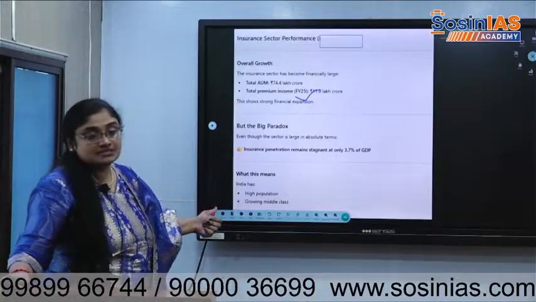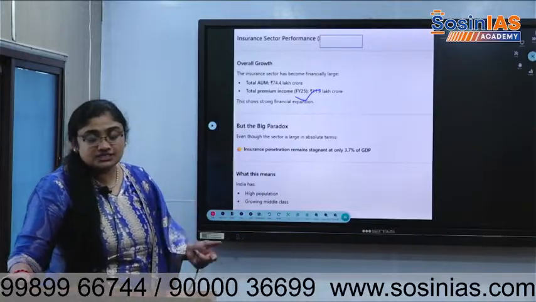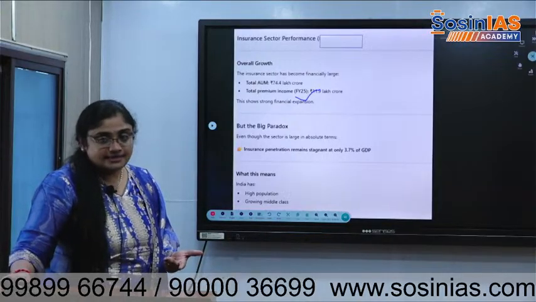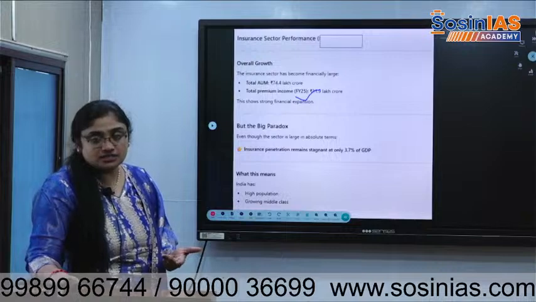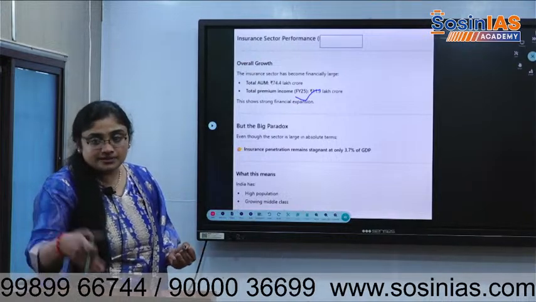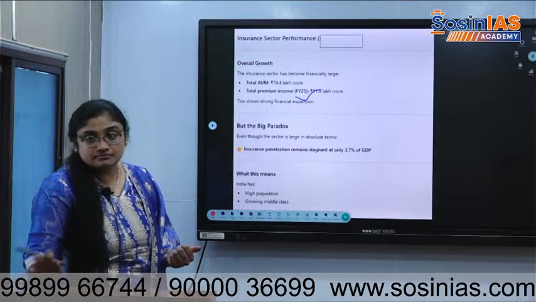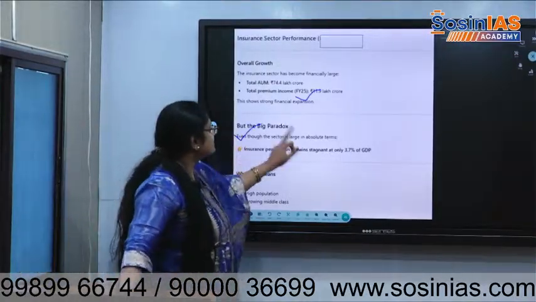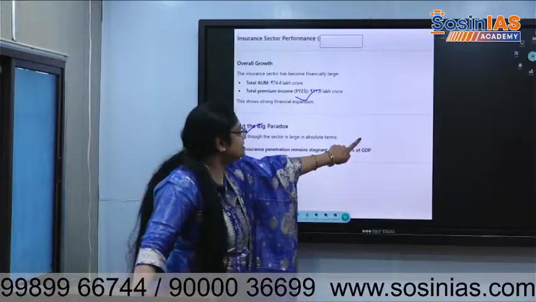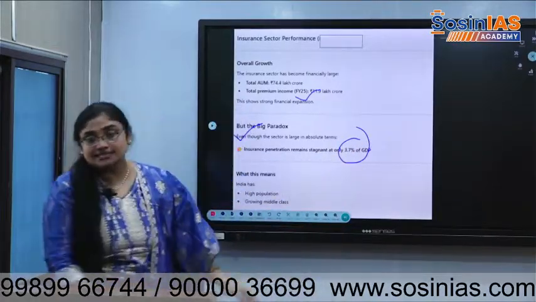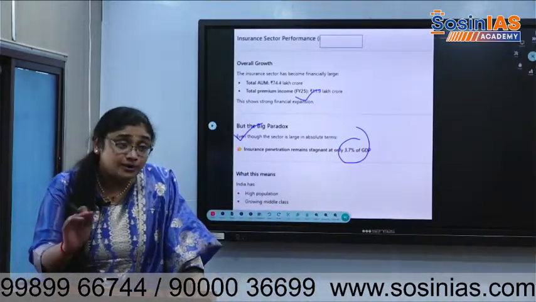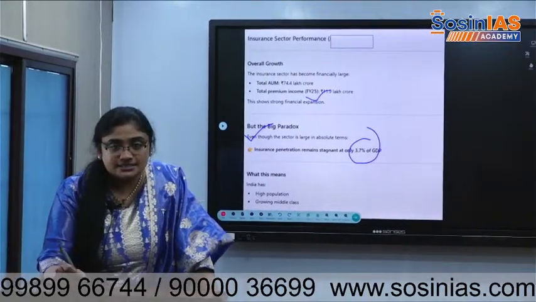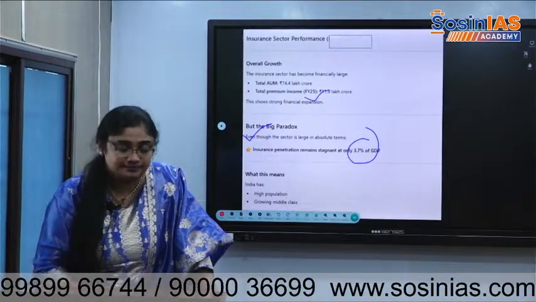Whatever premiums they sell to the people, because all the insurance companies make people pay the premium if they subscribe, right? You are taking some insurance, you will pay the premium. Something happened to you, they'll give the money, health or life insurance or general insurance. Even though the sector is large in absolute terms, in terms of GDP it is 3.7%. So the insurance sector is 3.7% of the GDP. You can write that.